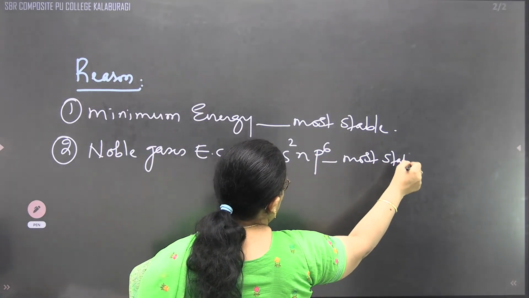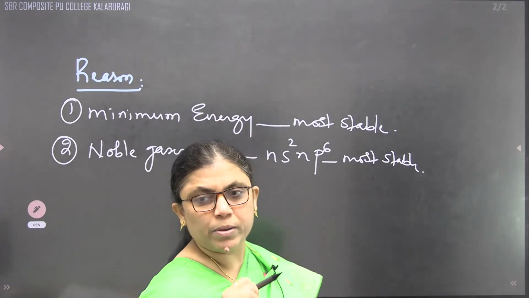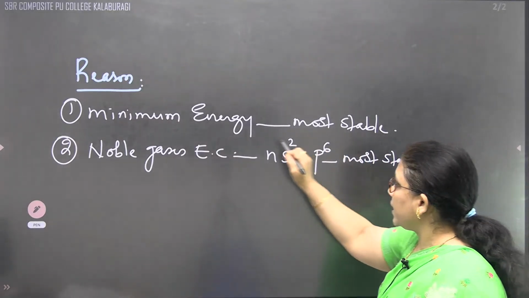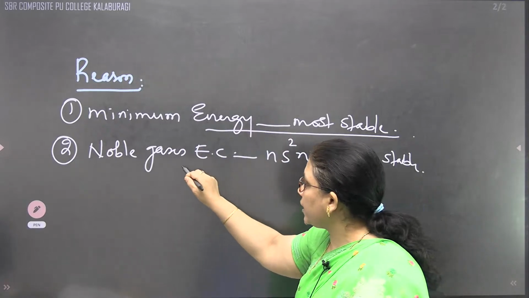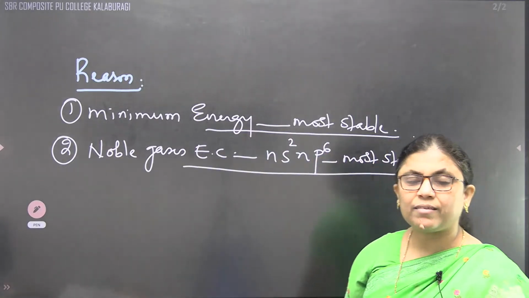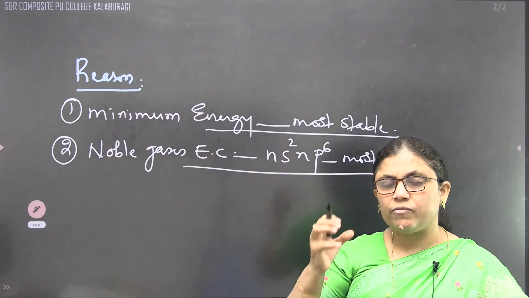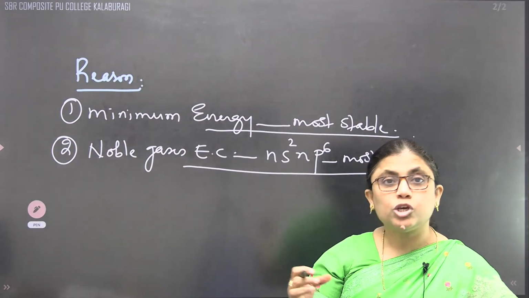So it means that to get a chemical bond, there are two important reasons. One, to attain minimum energy, or to gain more stability, or to attain the noble gas electronic configuration as ns2np6. These two are the major reasons which make the constituent particles in a molecule stay together.